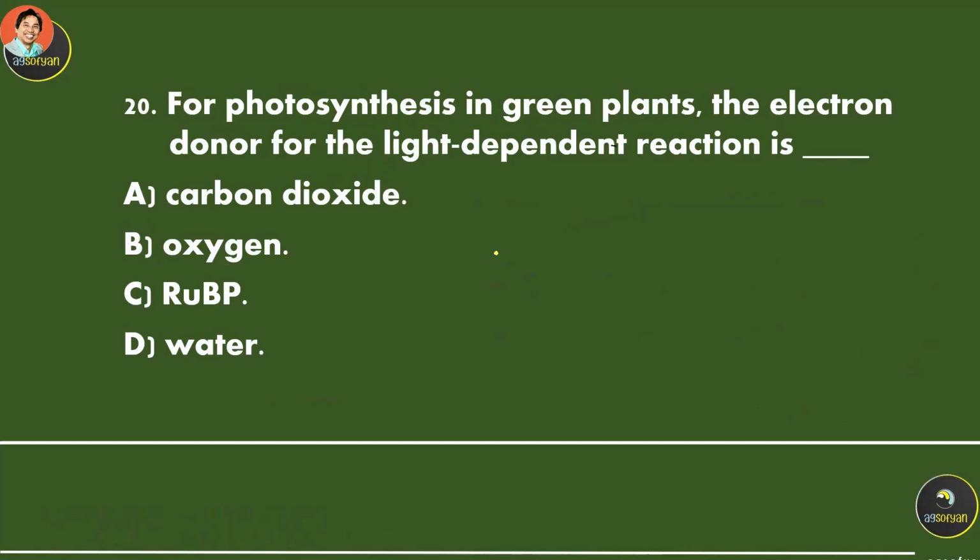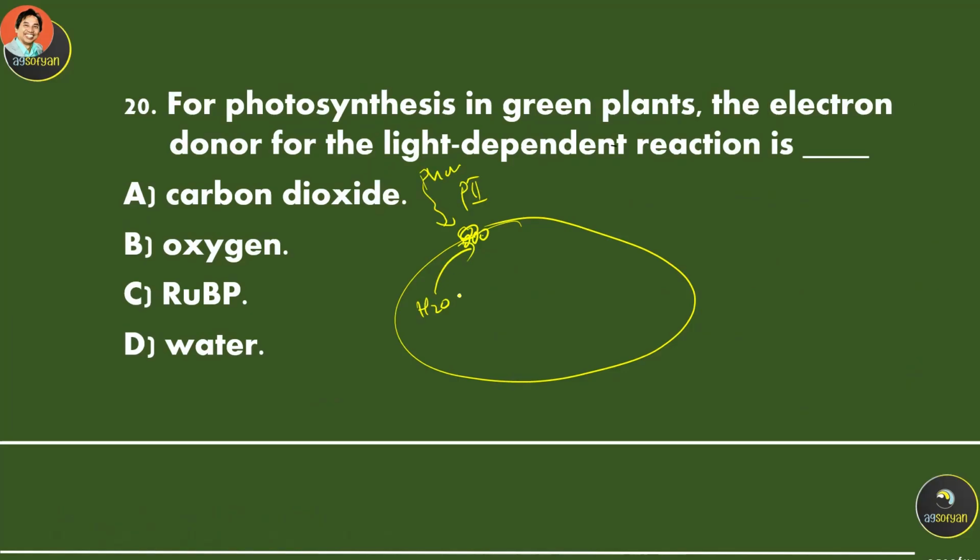Again, let's say this is the thylakoid membrane with photosystem 2, a photon, which is the light, and it requires water over here in order to produce the electron, which goes to photosystem 1, and then another light comes, and then electrons go to the NADP reductase to produce the NADPH, right?